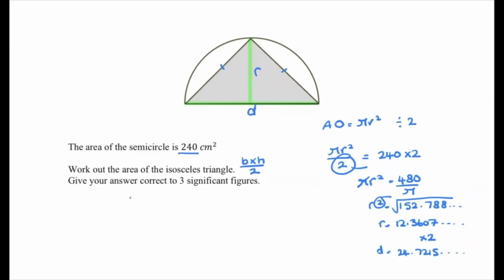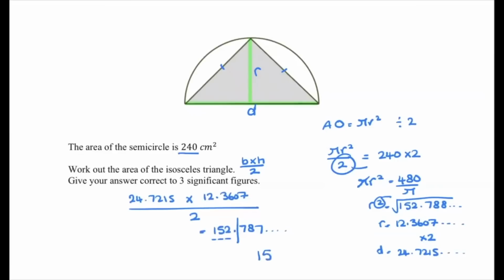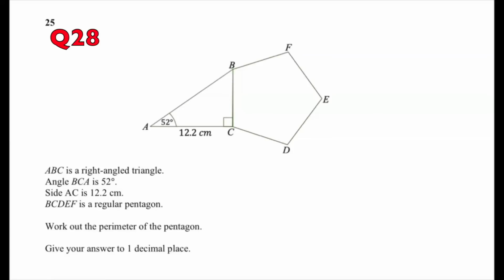The base, 24.7215, times by the height, the radius, 12.3607, divided by 2 is the area of my triangle, and that equals 152.787, and on it goes. Always read that last line again. Make sure you've answered it. Wants it to 3 significant figures. So 1, 2, 3, cut. The final answer is 153 centimeters squared.